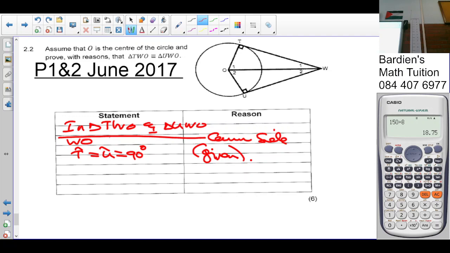One more. So we have a side and we have an angle. We need one more. OU is equal to OT. Radius, yes. You see those are equal. Why? Because that's your radius. What is your radius?